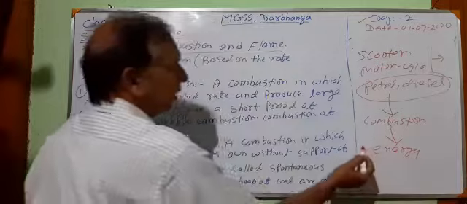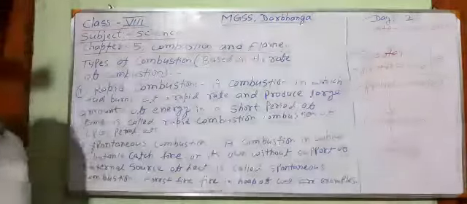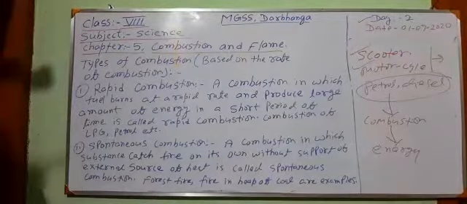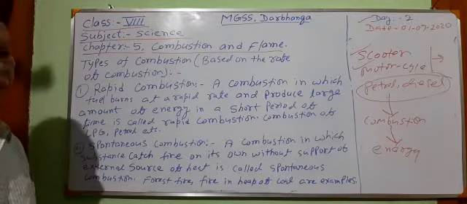With the help of this energy, these machines, scooter, motorcycle, ships, and engines run. So combustion is also necessary for the running of different types of engines, whether agricultural engines or engines for transportation.